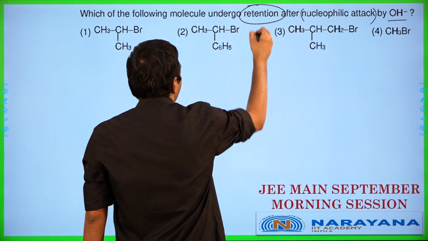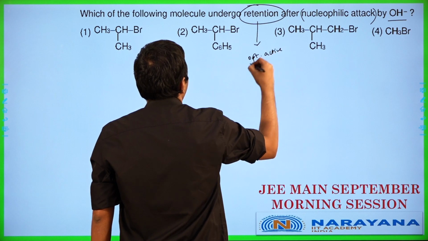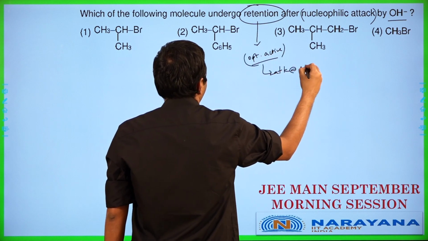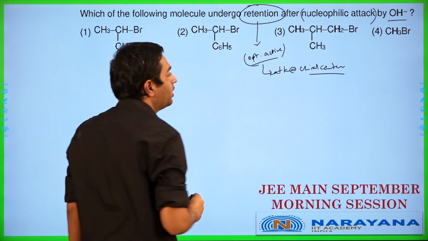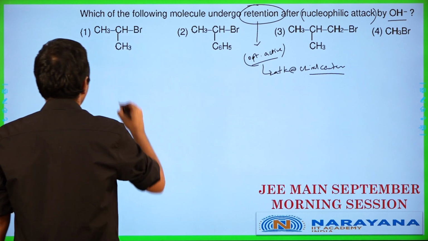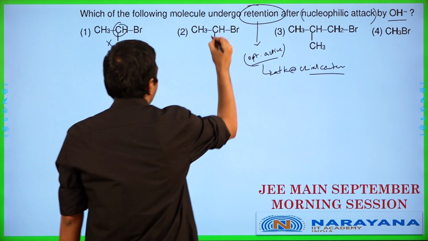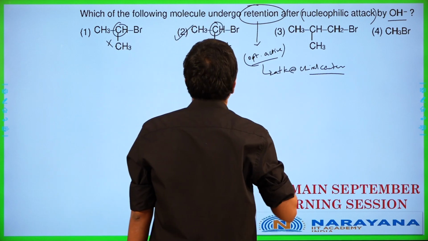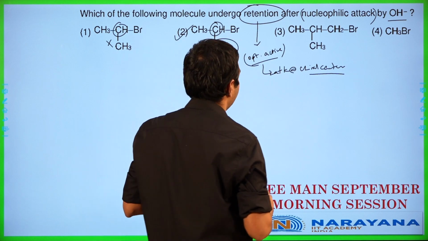For retention to be applicable over here, the compound should be optically active, or rather, attack should happen at a chiral center. In that case, we can talk about retention being applicable. So let's have a look now. This carbon over here is not going to be chiral, so no chance over here. This carbon happens to be chiral, so retention is possible over here in this case because of the benzene ring effectively helping in this particular scenario.